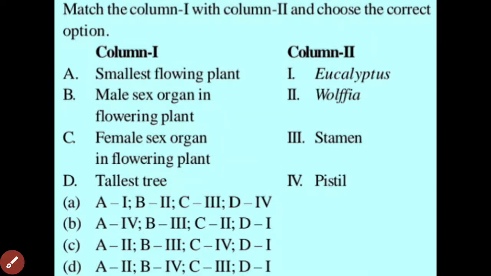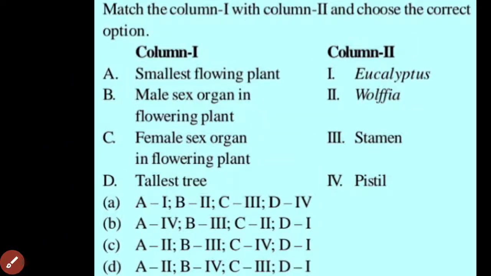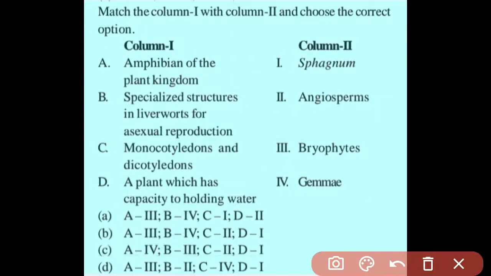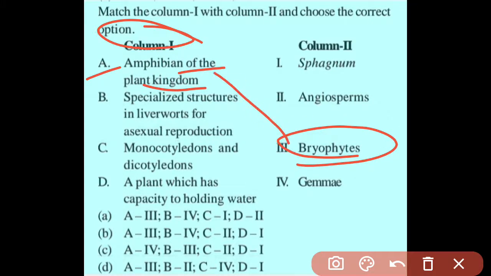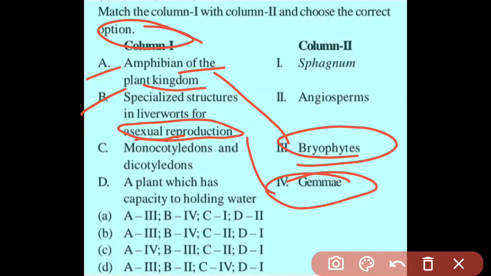Now we have to move on to the next question. In this question also we have to match the right answers. In column 1, A is the amphibian of the plant kingdom. It is basically bryophytes. Bryophytes are mainly known as amphibians of the plant kingdom. The second one is a specialized structure in liverworts for asexual reproduction. It is basically gemma. The third one is monocotyledons and dicotyledons.